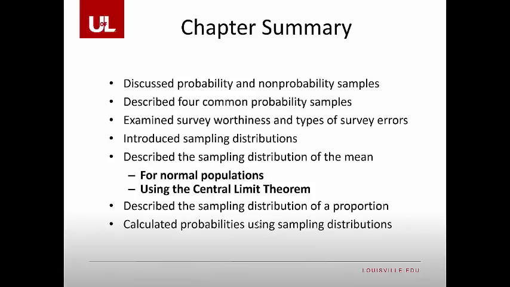So here's our chapter summary. We discussed probability and non-probability samples. We described 4 common probability samples, which include systematic, simple, clustered, and stratified. We examined survey worthiness and types of survey errors. We introduced sampling distribution. We described the sampling distribution of the mean. We talked about both the sampling distribution of normal populations as well as non-normal populations, where we applied the central limit theorem. We described the sampling distribution of a proportion, and we calculated probabilities using the sampling distribution of X bar.